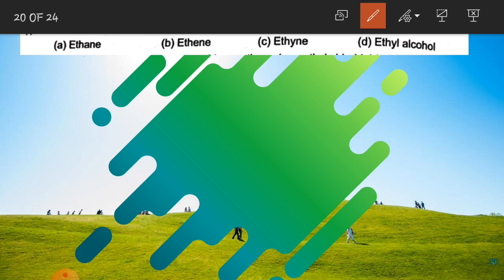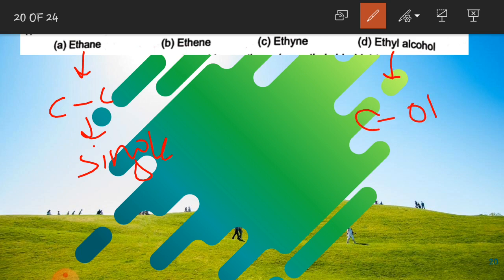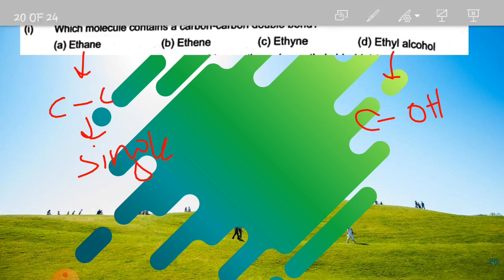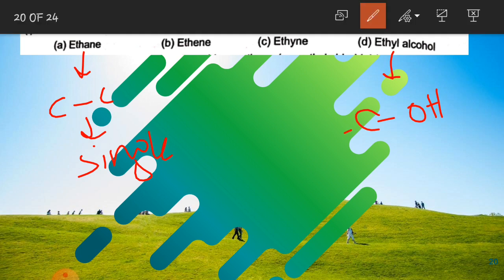Now ethane, you know, is an alkane, and in alkanes all the carbon-carbon bonds are single. So this is not a right option. In ethyl alcohol, you know that you have a C-OH bond, and all the rest of the bonds, the carbon-carbon as well as the carbon-hydrogen bonds, are single.